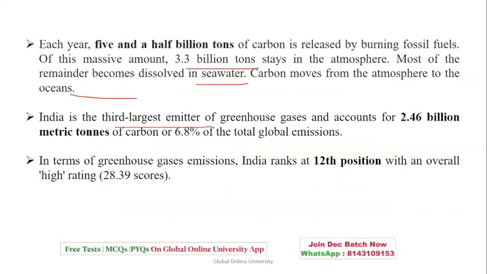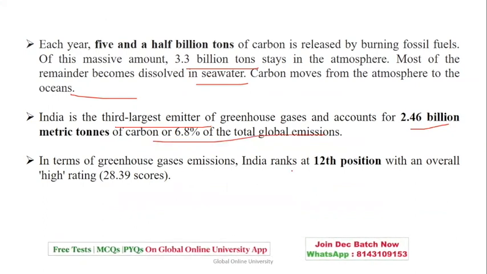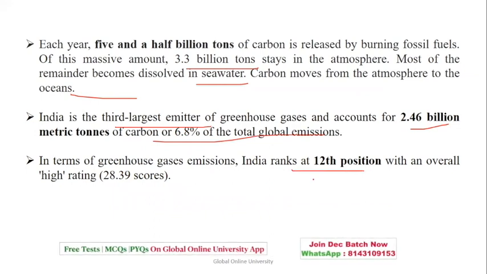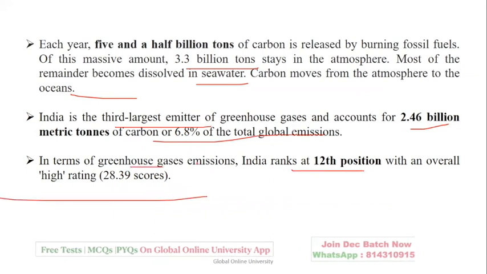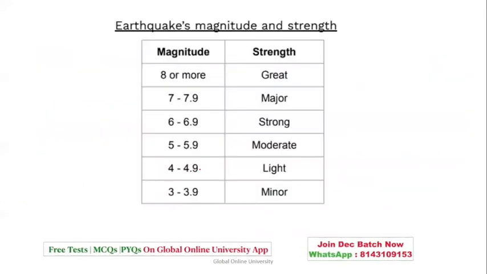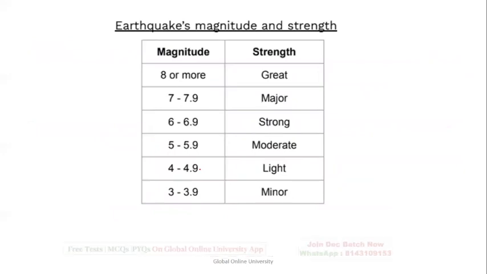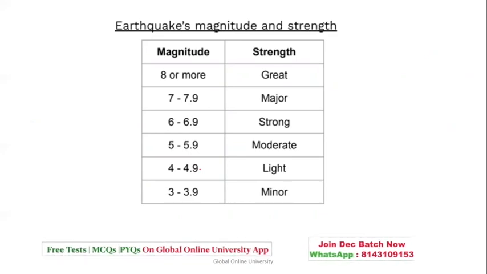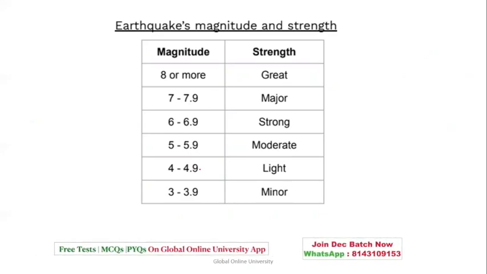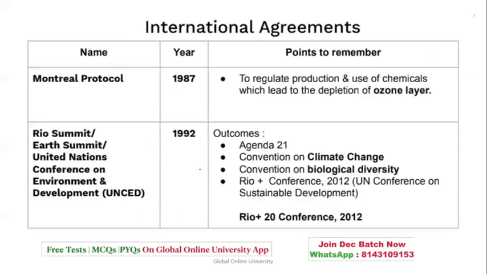India is the third largest emitter of greenhouse gases, accounting for 2.46 metric tons, that is 6.8 of total global emission. So India ranks at 12%, which is overall a very high rating with reference to greenhouse gas emission. Then earthquake: you need to know the magnitude and strength. If it is on a scale of 8 or more, great. 7 to 7.9 major, 6 to 6.9 strong, 5 to 5.9 moderate, 4 to 4.9 light, and 3 to 3.9 minor. So you may get a question on magnitude, strength and form.